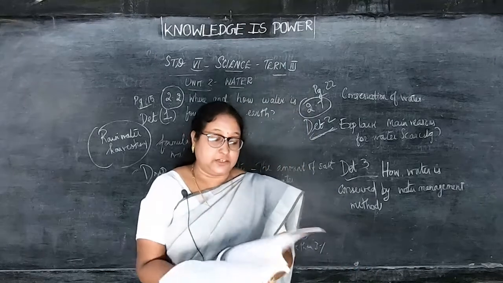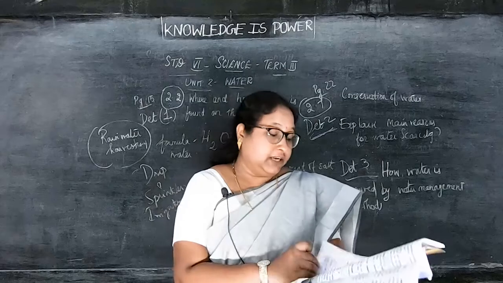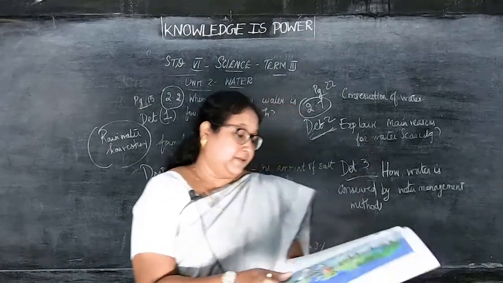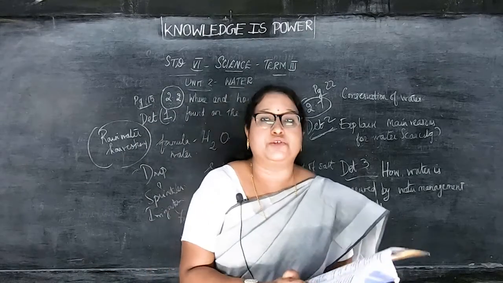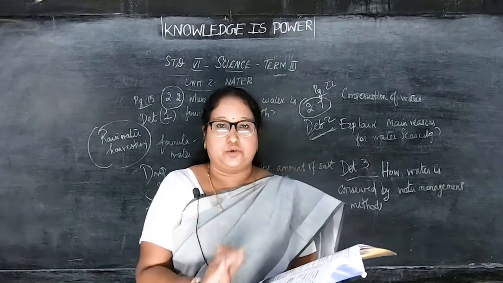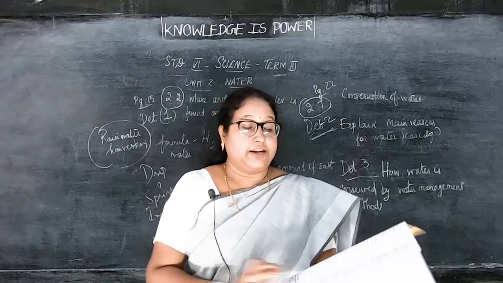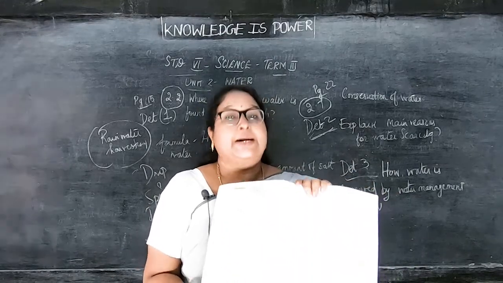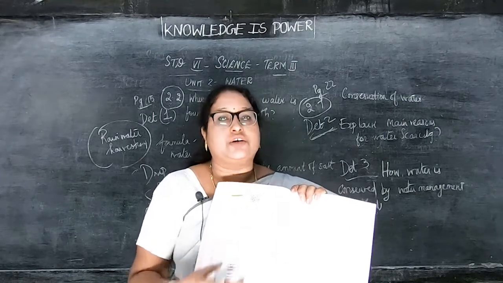So this page you have, children. After this, page number 23 and 24 is omitted. So only 3 pages for you in this lesson. What are the pages I said? Page number 15, page number 18 and page number 22. All the other portions in this lesson are omitted for you. Do you understand? You don't need that. Only 3 pages have been given to you. Now in this only I am going to give you the questions. There are many questions in the full lesson, but I am giving you only the questions I have taken. I will give you answers only for what is taken from these 3 pages.